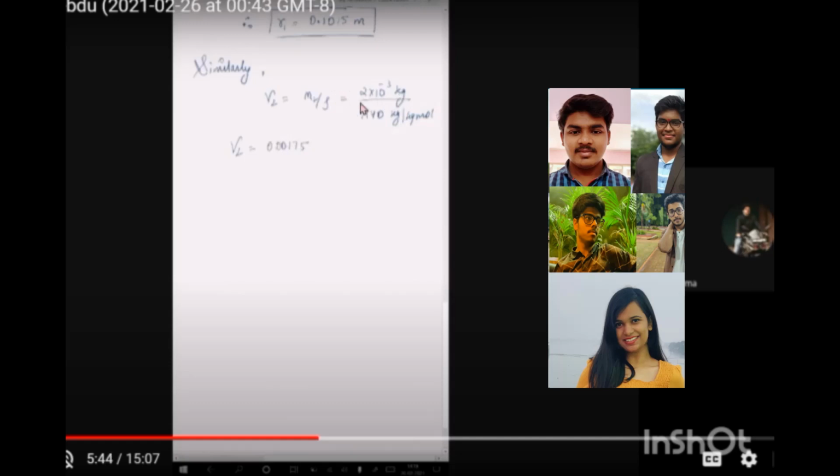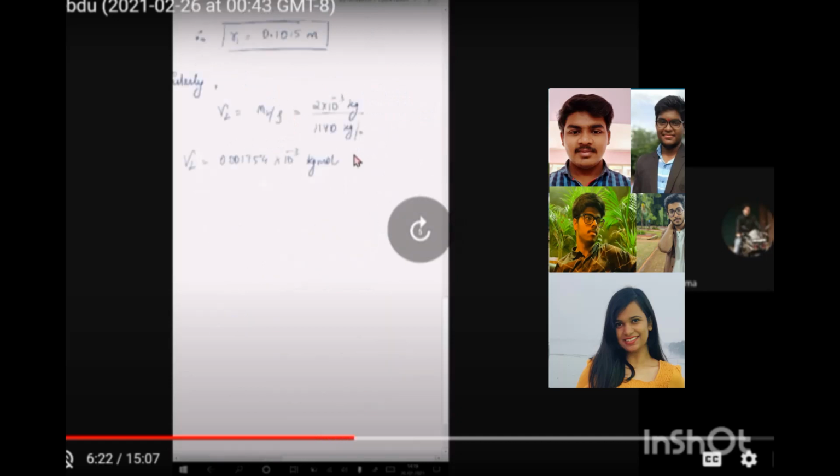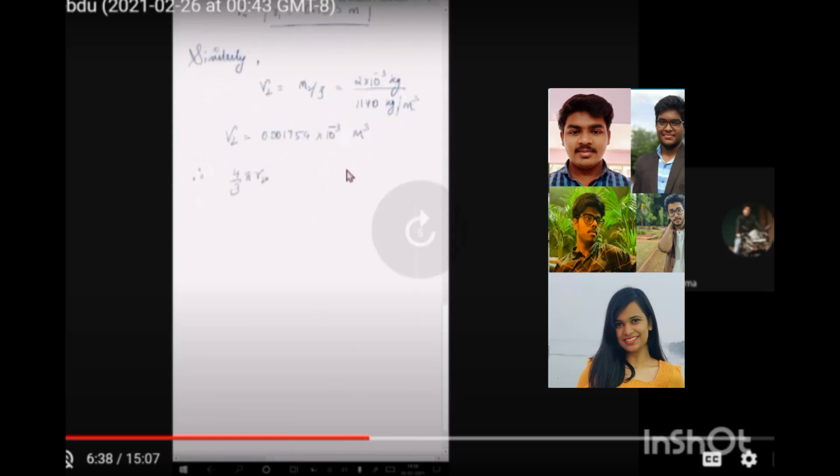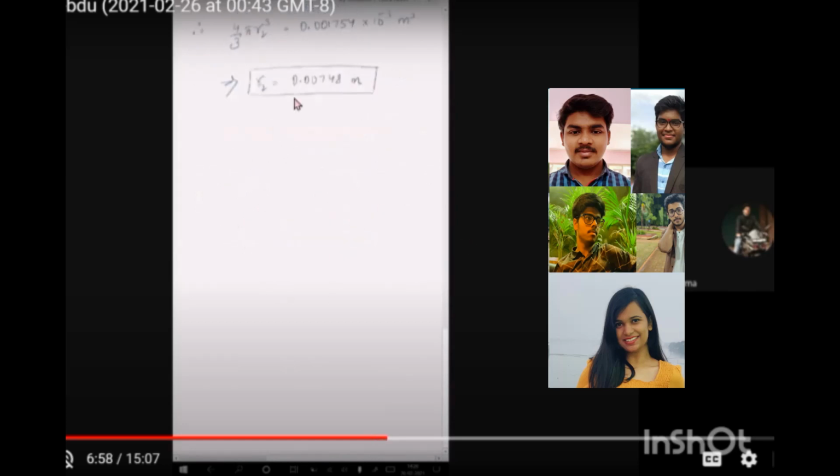From there we can find the volume, which will be in meter cube. The same thing, 4 by 3 pi r2 cube will be equal to the volume. So from here we can get R2, which is the final radius of the naphthalene ball after sublimation. That is 0.00748 meter. R2 is the final radius.